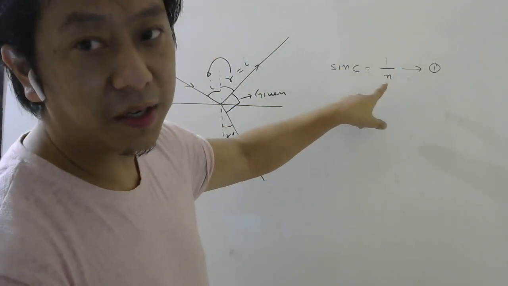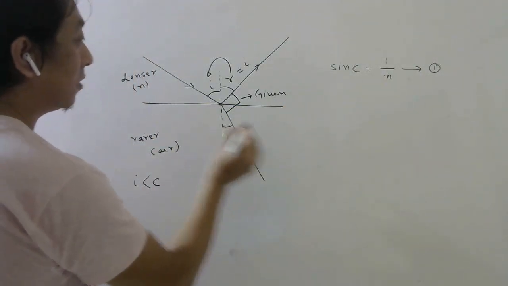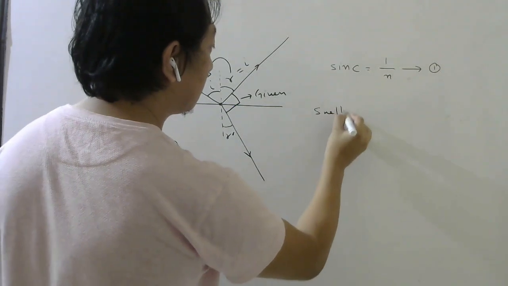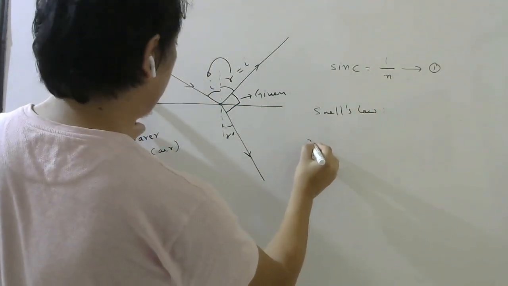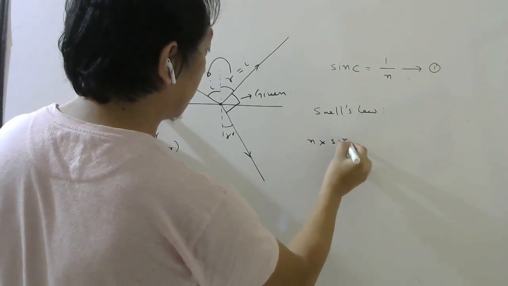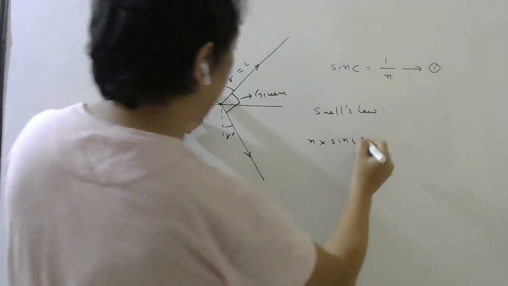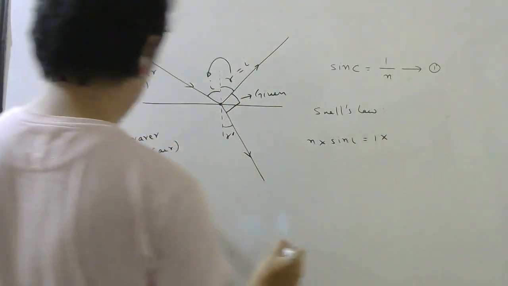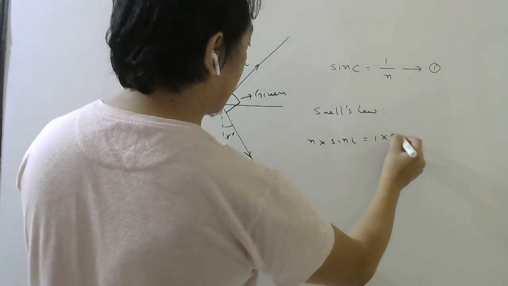Because this is refractive index, we need to bring angles. So we will use Snell's law. If you use Snell's law, it will be n into sine I. Be careful, because I is in this medium. So n into sine I is equal to 1 into sine R dash.